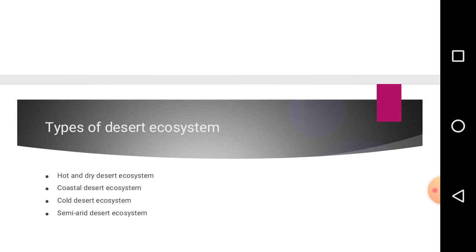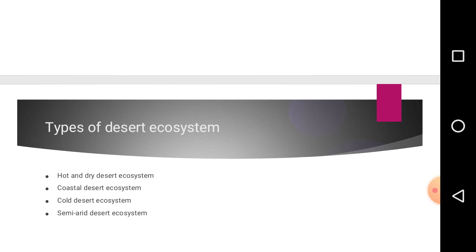Desert ecosystems have different types, and the following are the types of desert ecosystem. 1. Hot and dry ecosystem. 2. Coastal desert ecosystem. 3. Cold desert ecosystem. 4. Semi-arid desert ecosystem.